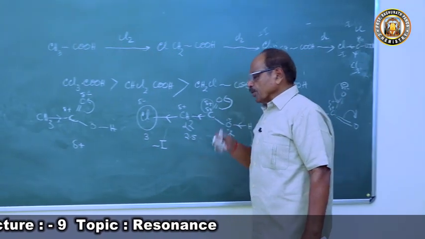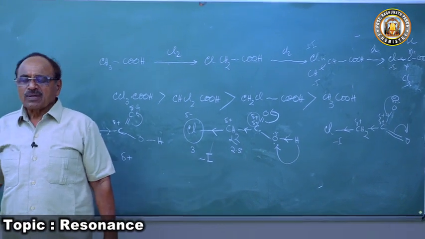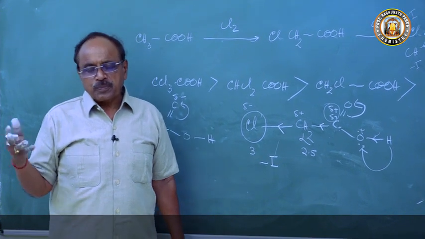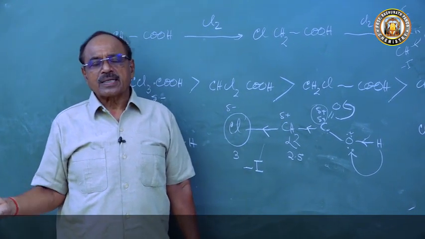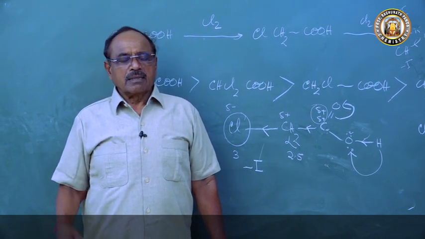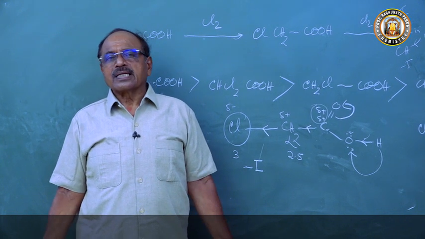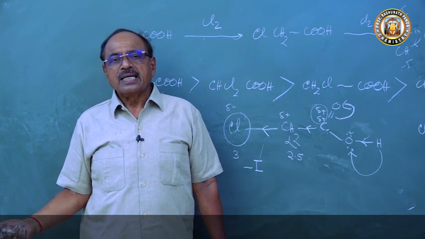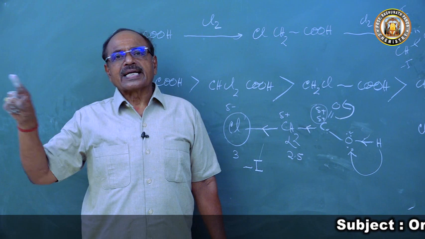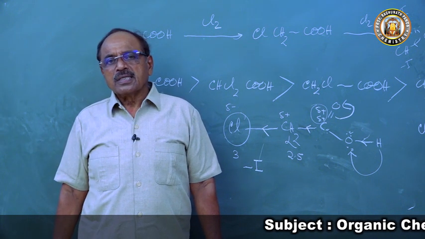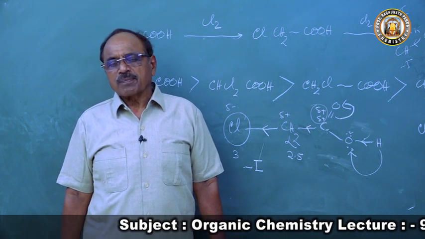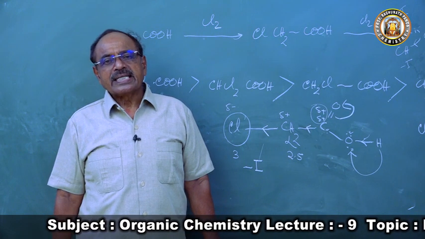So any factor which promotes the delocalization of the negative charge increases acid strength. Any factor which opposes the delocalization of the negative charge of the carboxylate ion decreases the acid strength. So look to these two factors, plus I effect and minus I effect. The nitro group will do that. I told you the minus I effect groups, when they are bonded to the alpha carbon atom of the carboxylic acid, there will be an increase of acid strength.